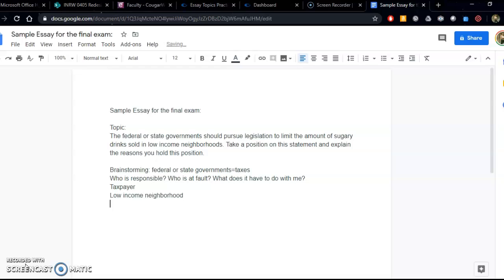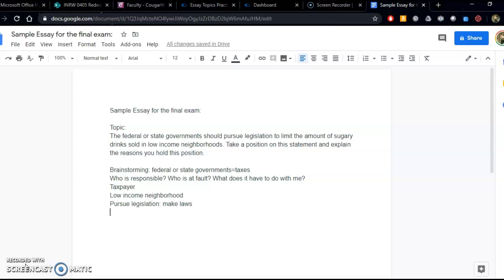And if you say, but I'm not a taxpayer, okay, but it still has to do with you, because if the federal or state government can pursue legislation, and pursue legislation means make laws, if they can make laws about one neighborhood or one kind of neighborhood or one kind of food, then they can do it about another. So it does actually affect you in some way. Maybe not today, but it does.